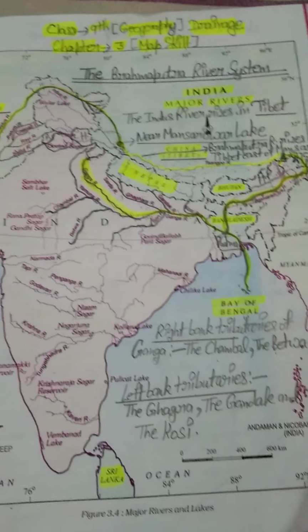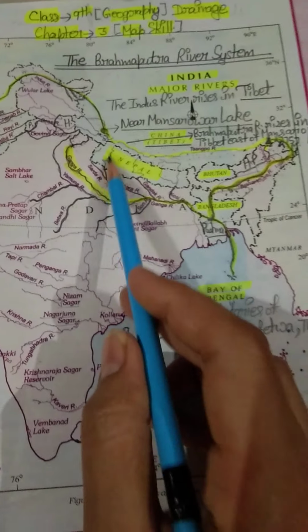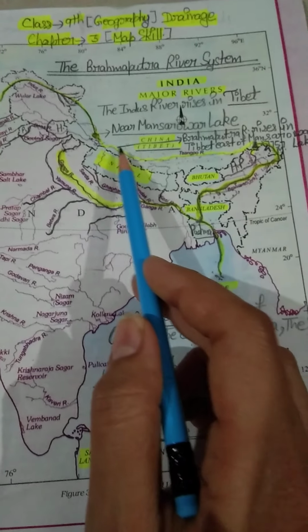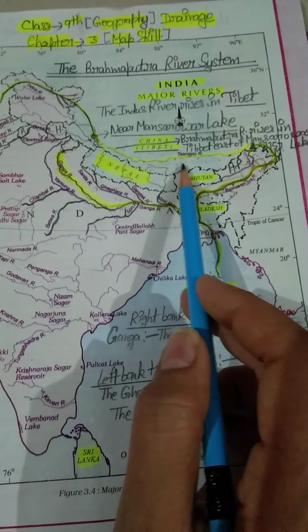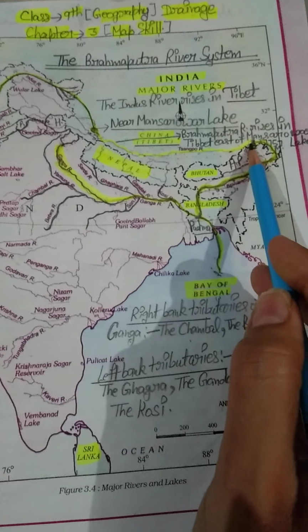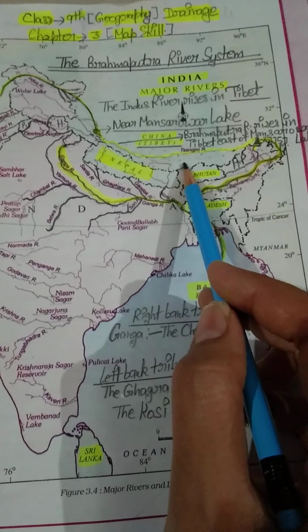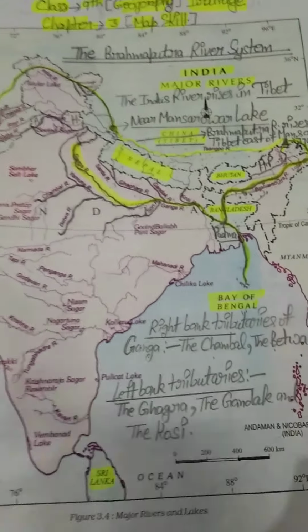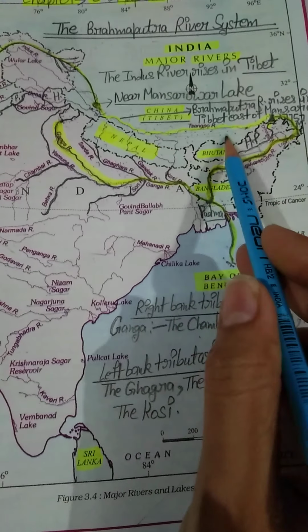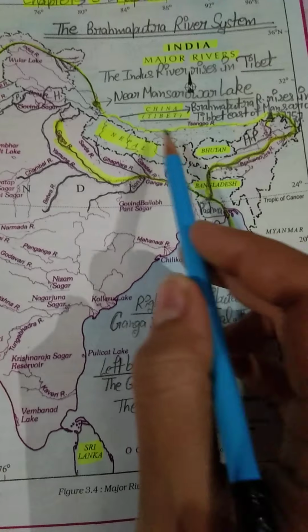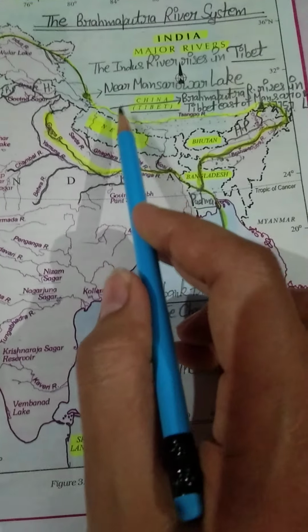Once again I am repeating the main points. I have written: Brahmaputra river rises in Tibet, east of Mansarovar Lake. Then it flows in Tibet parallel to the Himalaya mountain. One more point I would like to tell you: the major part of this river lies in Tibet. In our India it is also flowing, but the major part of this river lies in Tibet.